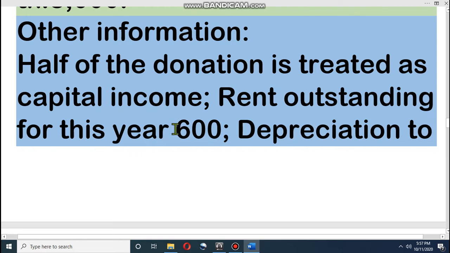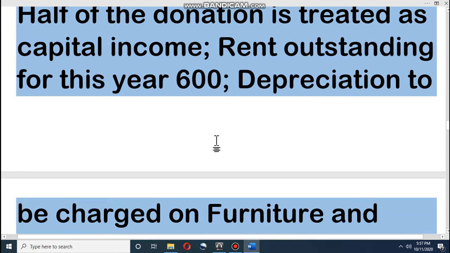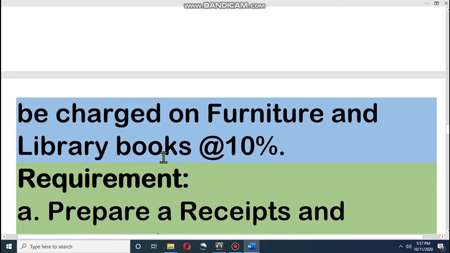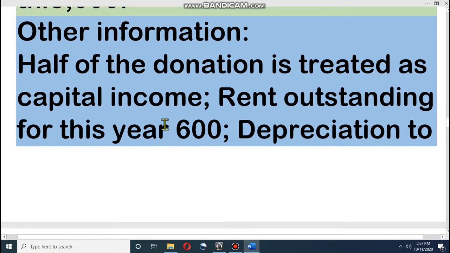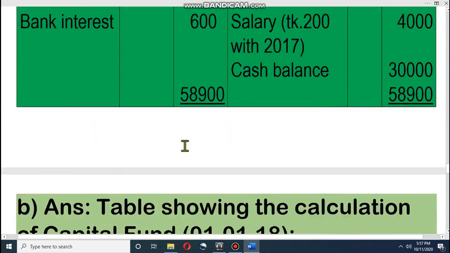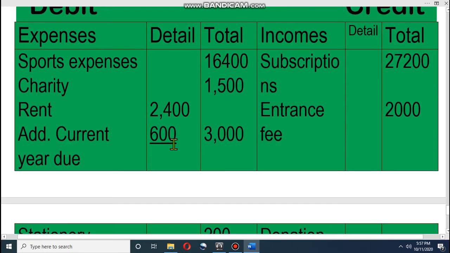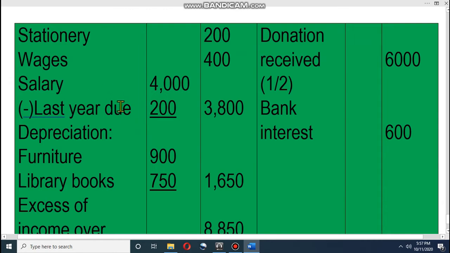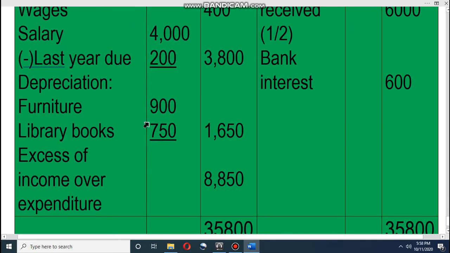Rent outstanding for this year is 600. That means this is due rent, we have to add it. Depreciation is to be charged on furniture and library books, so this is also an expenditure. Dear student, that means from the other information we will get some other expenses. Let's see the math. Rent current year due, so we have to add it. Then stationery, wages, salary last year due, we have to subtract it. And then depreciation: furniture 900 and library books 750. That means we have to calculate the depreciation. I think all of you can calculate the depreciation, dear student. It is the value of the asset into the percentage of depreciation, then you will get the depreciation. Then library books, it is 1650.